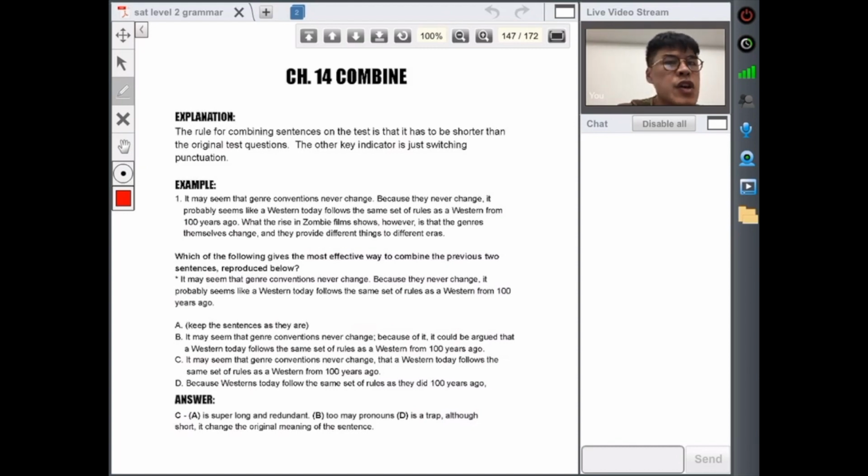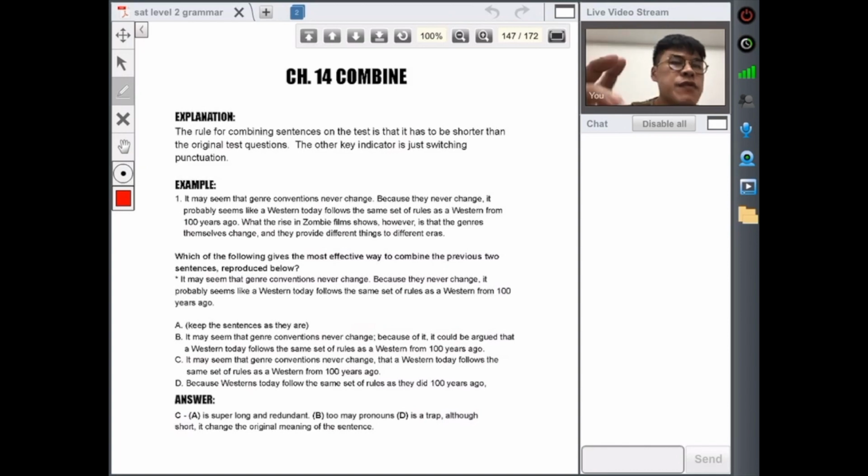Today we're going to do two together. One is combine, actually three: combine, sequence, and underline. All right, so we're going to do combine right now. Combine is the ultimate test for all the different grammar concepts that we have gone through in the previous videos, right? The rule for combined sentences on the test is that it has to be shorter than the original test question. That's the very first key. The other key indicator is just switching punctuation.